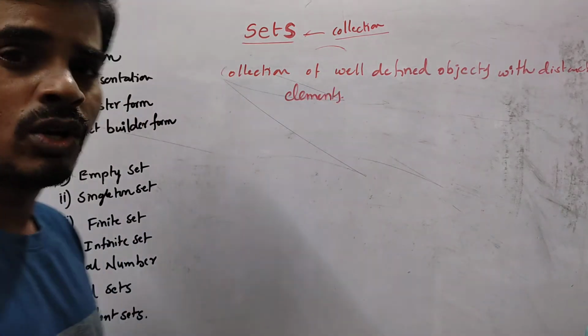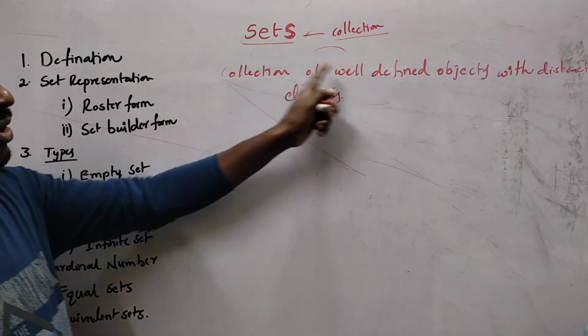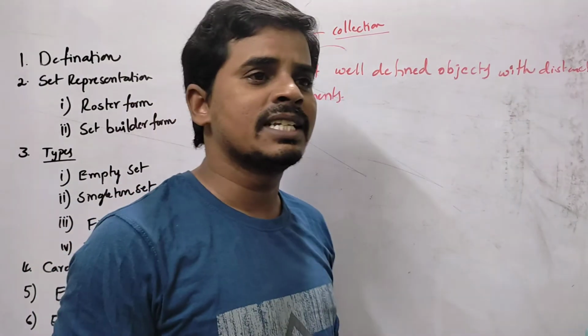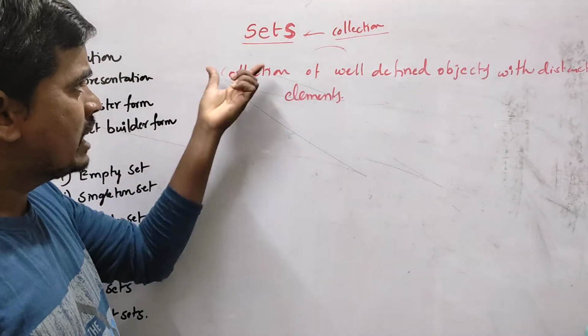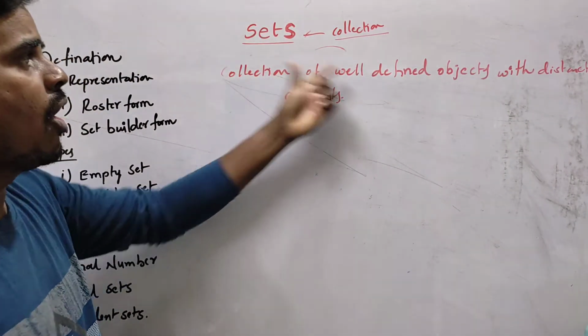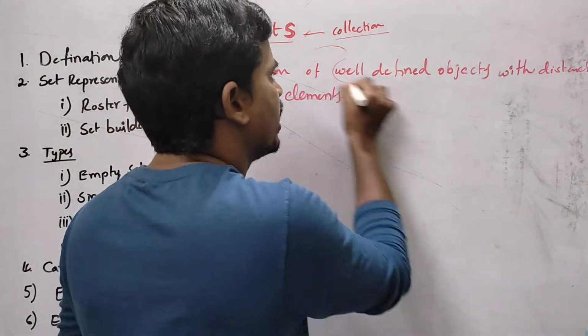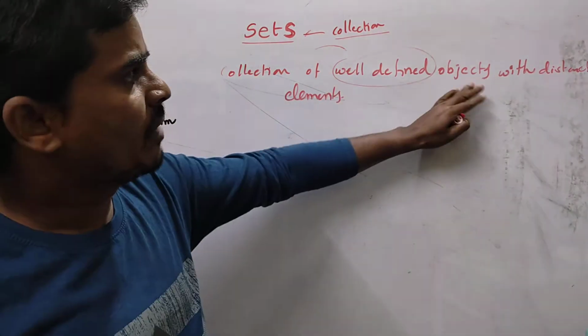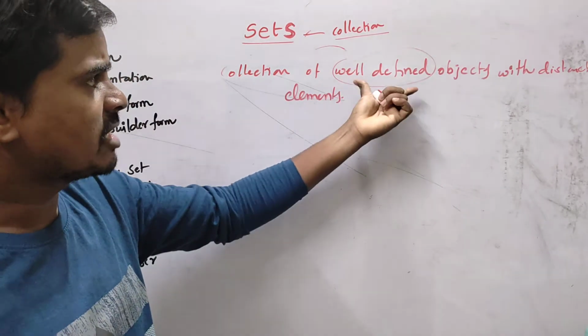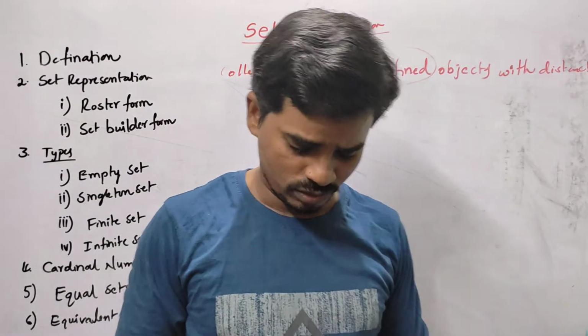Okay students, so set is a collection of well-defined objects with distinct elements. So let us understand what is the meaning of well-defined.